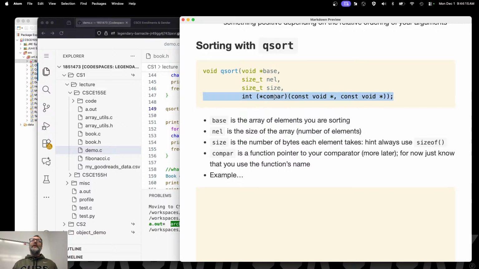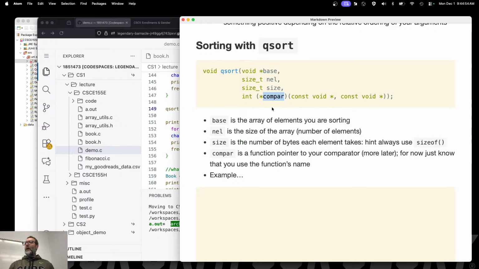Then this last thing down here is the comparator function that you're going to be using. That's new syntax. We might talk about that on Wednesday. Probably because it's the H section, we'll talk about it. But basically, this is a function pointer. Pointers can point to integers or doubles or chars, as we've already seen. But they can also point to functions because functions are stored in memory. And this is the way that you can get a pointer to a function. In this case, it's a function that returns an integer and takes 2 const void star pointers, which is a comparator. What is the name of that pointer? Compare is what we've used here.